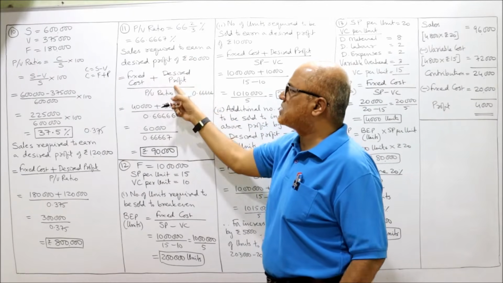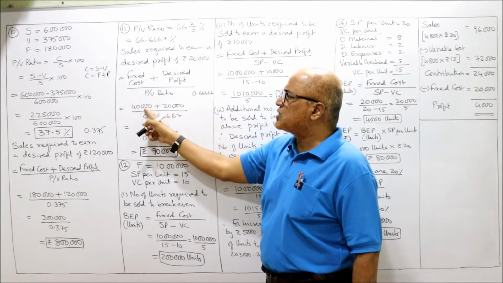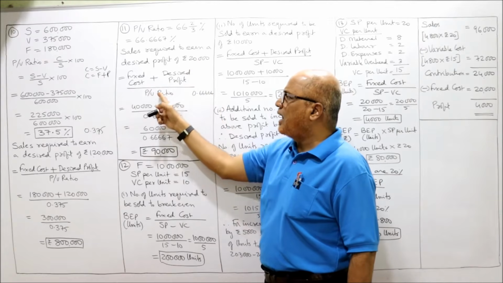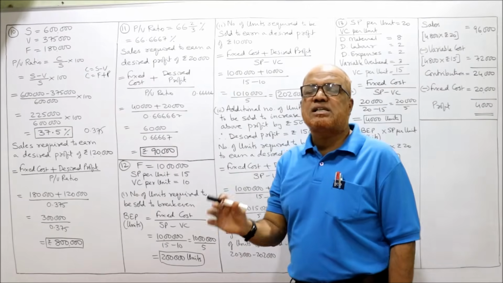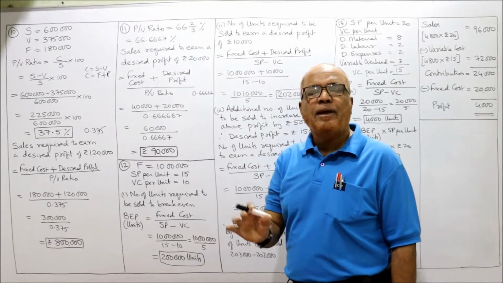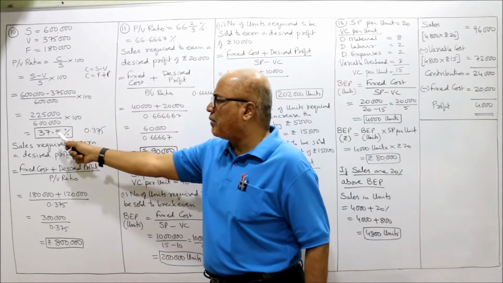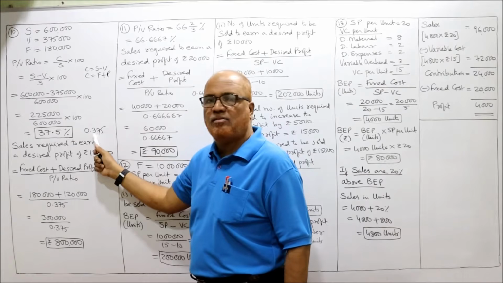Sales required to earn a desired profit of 20,000. Formula is fixed cost plus desired profit divided by PV ratio. The fixed cost is 40,000 given in the problem. Desired profit 20,000 we require, and PV ratio is 66.6666%. If we don't want percentage, divide by 100. Just like the previous problem, 37.5 divided by 100, you will get 0.375.